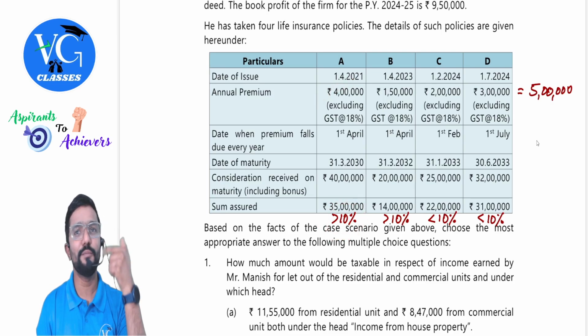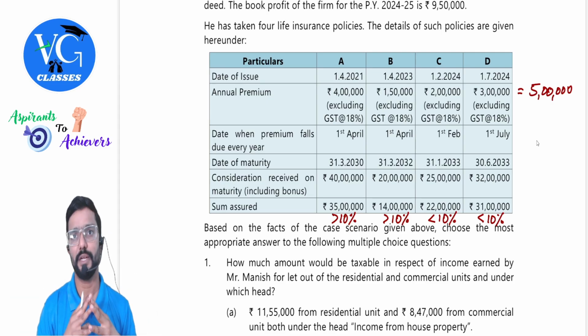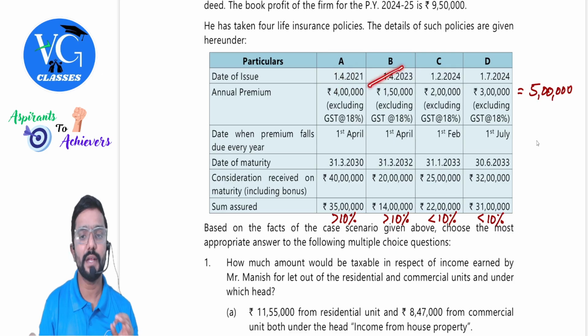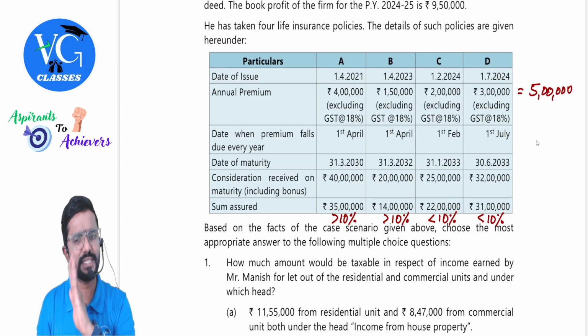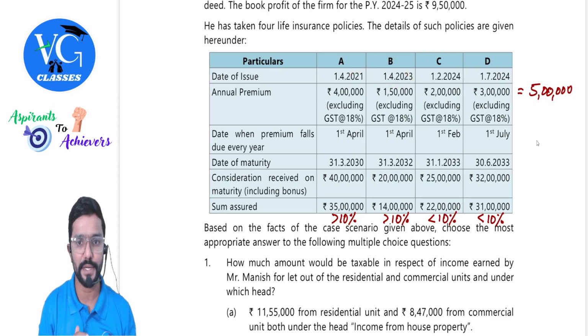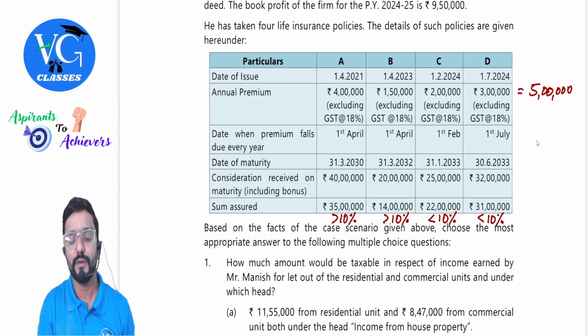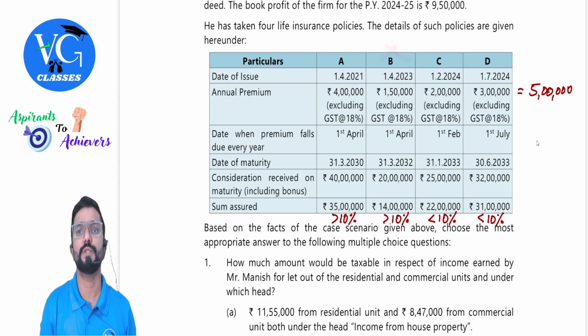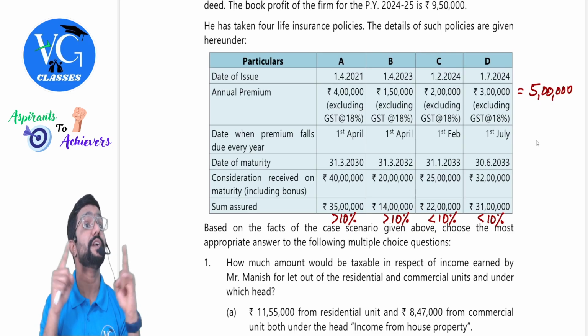Even in 1 year, if it is paid more than 10%, correct? Yes, more than 10%, even in 1 year, if it is paid, exemption is not available. So for this, no exemption. Next, coming to B. Policy is taken on or after 1st April 2023, or exactly 1st April 2023. Premium is 1,50,000. What is the sum assured? 14 lakh. Take 10% of 14 lakh, which comes to 1,40,000, whereas you have paid 1,50,000. Here also it is more than 10%. Can we enjoy the exemption for it? No, sir. Both the policies are not exempt if it matures on the expiry of the term.